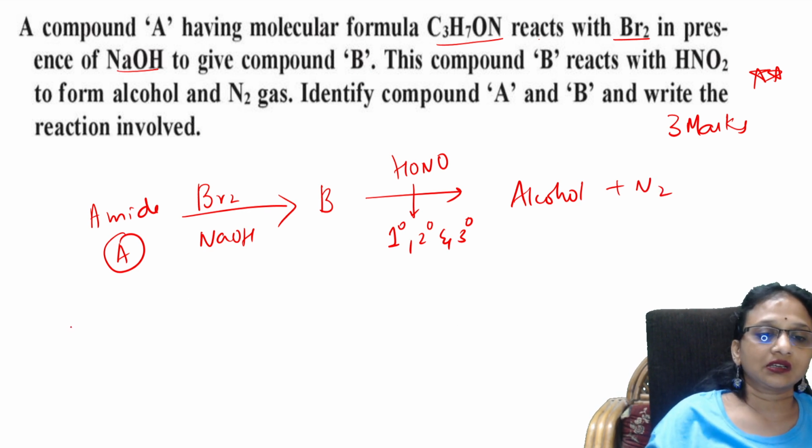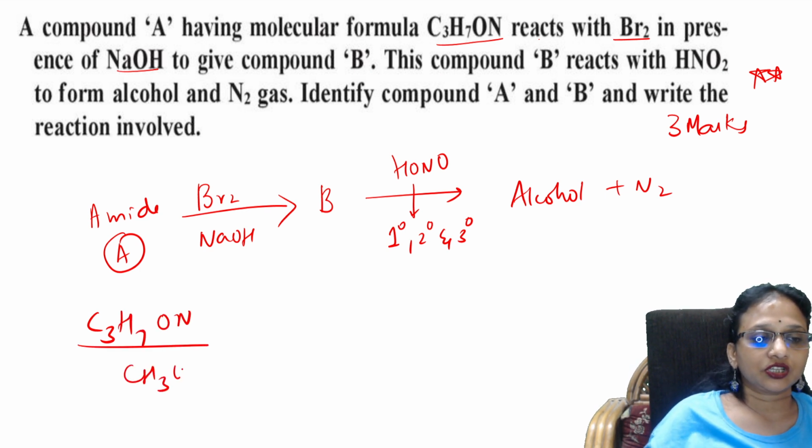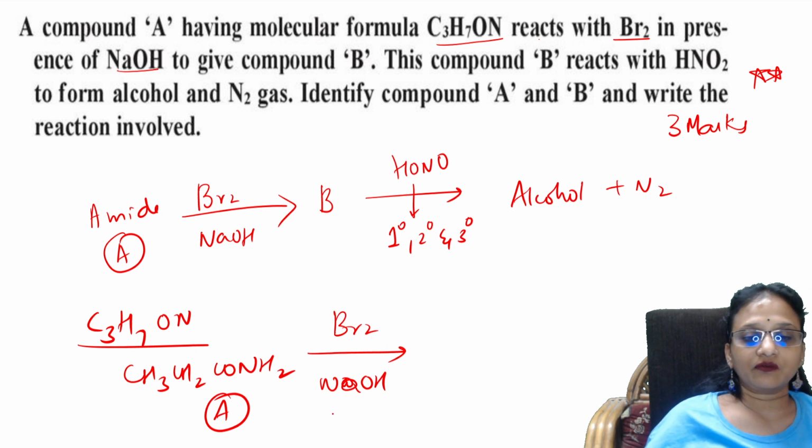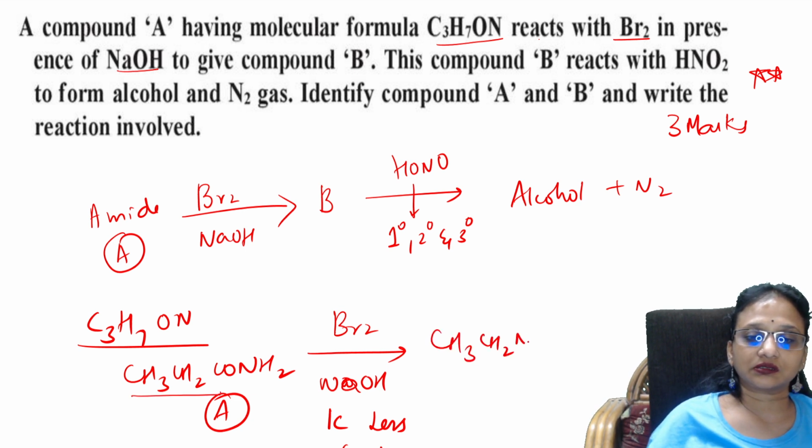See this formula, C3H7ON. This is what, students? An amide. This is compound A. Then bromine in the presence of NaOH, so what will happen? You get a compound with one carbon less, so with 3 carbons, one carbon less compound is this.